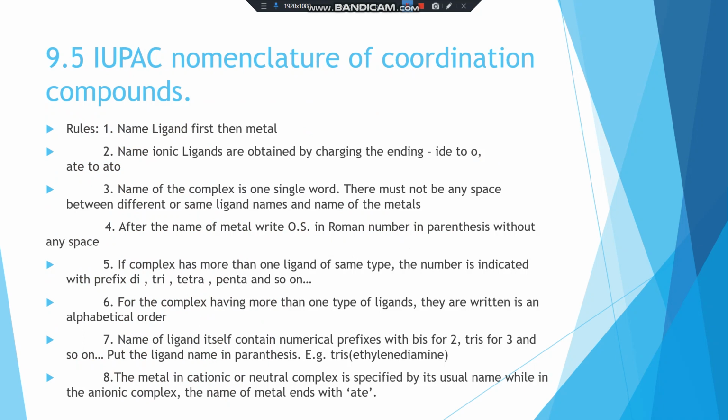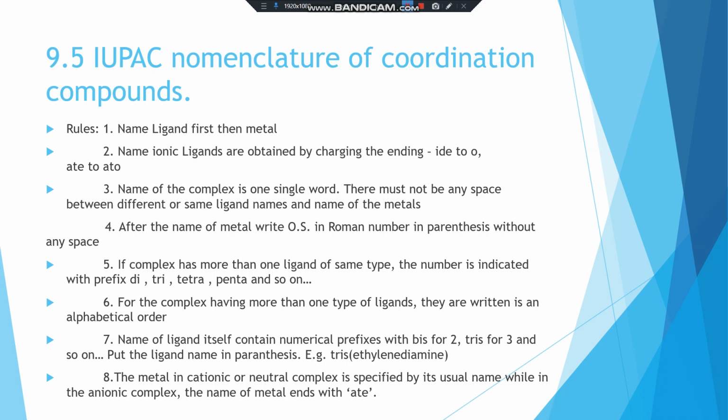While naming in alphabetical order, tetraaqua is first and then dichloro. This is alphabetically ordered.